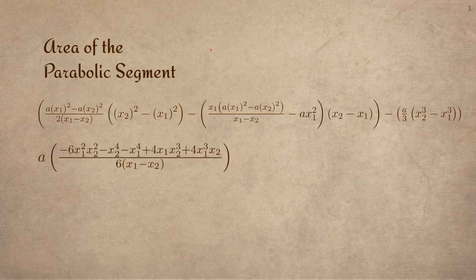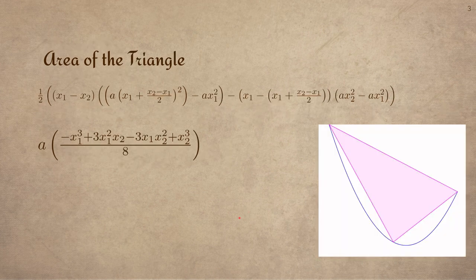And so ultimately, what is the area of the parabolic segment in both of those? Well, we know that'll be the area of the segment, and then you can subtract the area of the parabola. And doing so gives you this kind of messy equation, but it'll all make sense later, and it'll cancel itself out, and it'll look great in the end. So now let's try finding the area of the triangle. I did this using the shoelace formula, and when you plug it all in and simplify it all up, you get this equation here. Again, a little bit messy, but it'll all cancel out in the end, I promise.